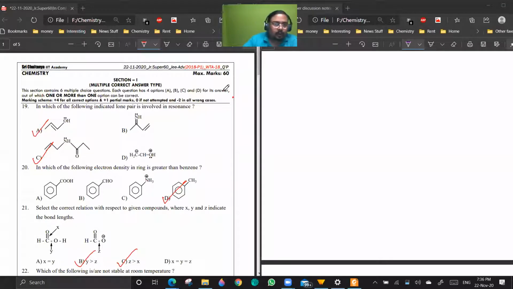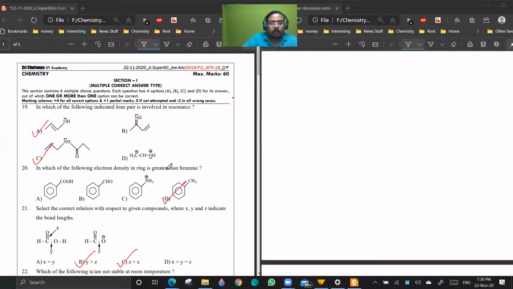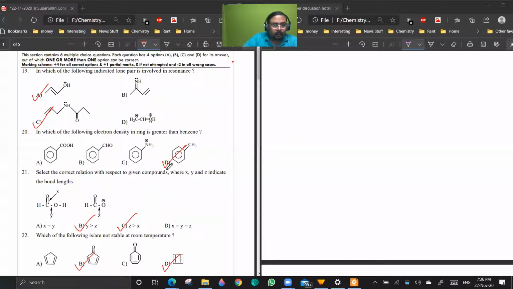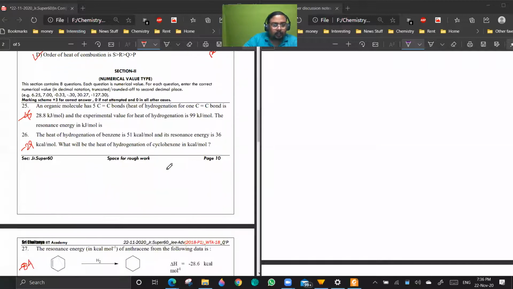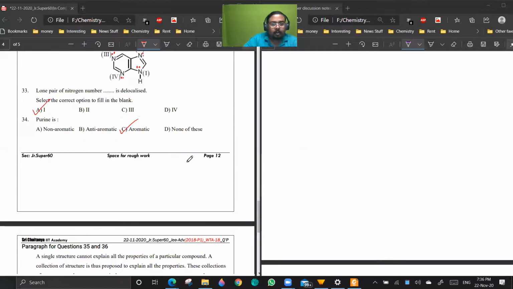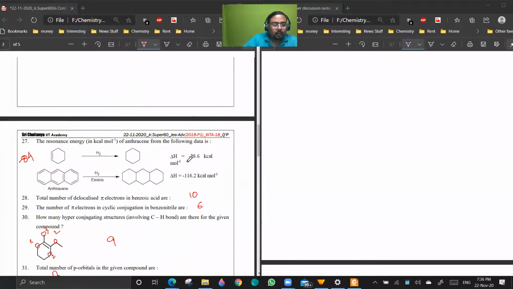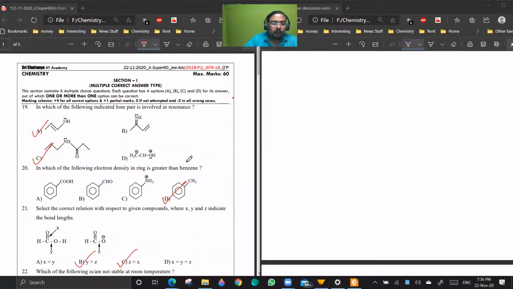Okay, so today we are going to discuss WTA 18, which is based on Chernod Organic Chemistry Part 1, which is up to electrophiles and nucleophiles. So this is the paper in front of you. The first section is multi-correct answer type, the second section is numerical value type, and the third is comprehension type. So these three sections are there. Total 18 questions are there. We'll be starting right from the beginning.